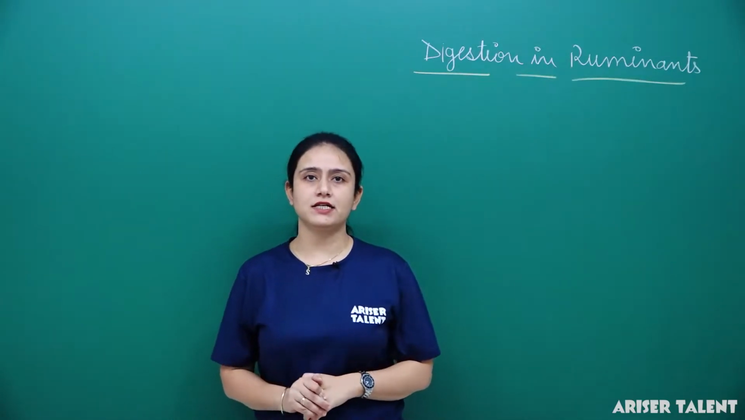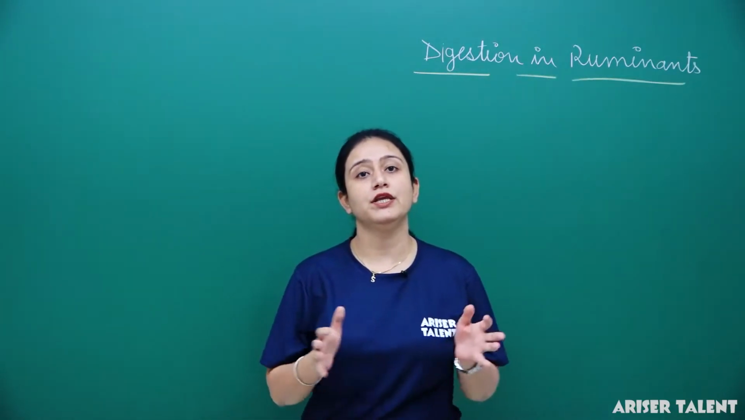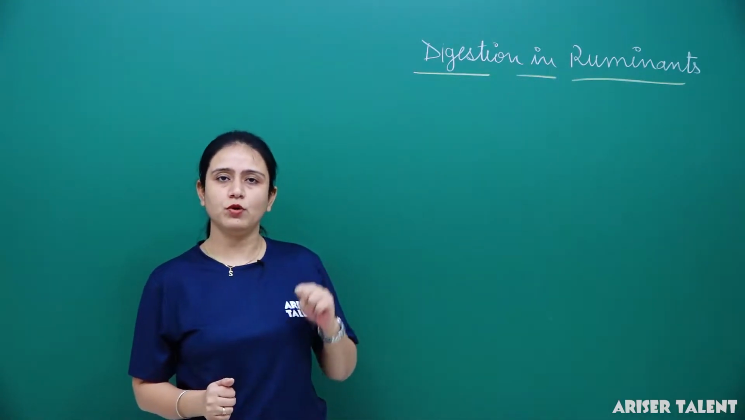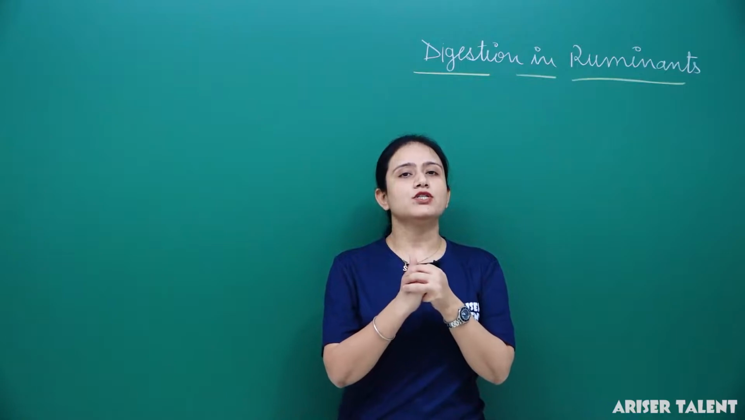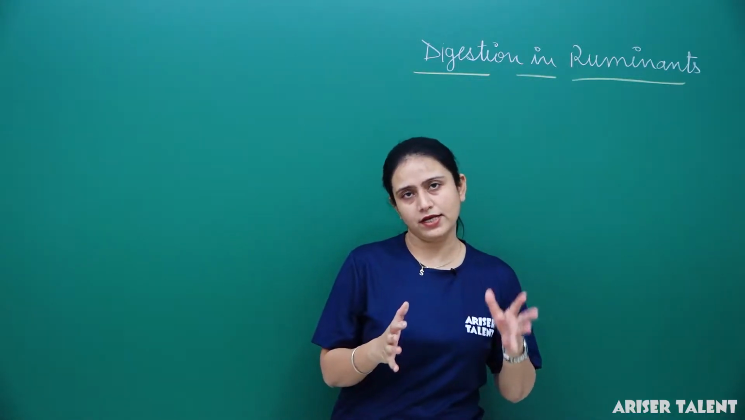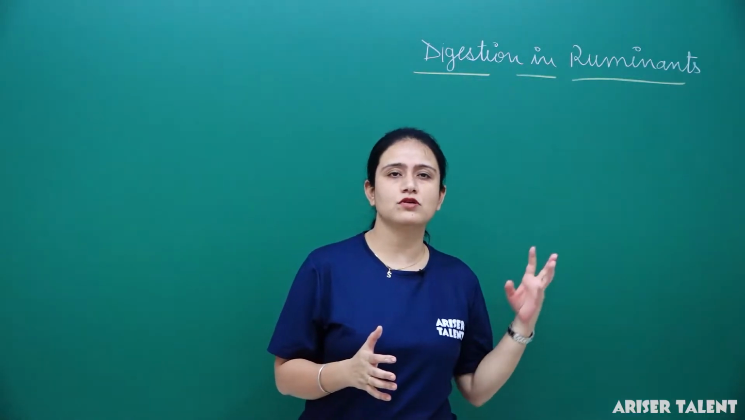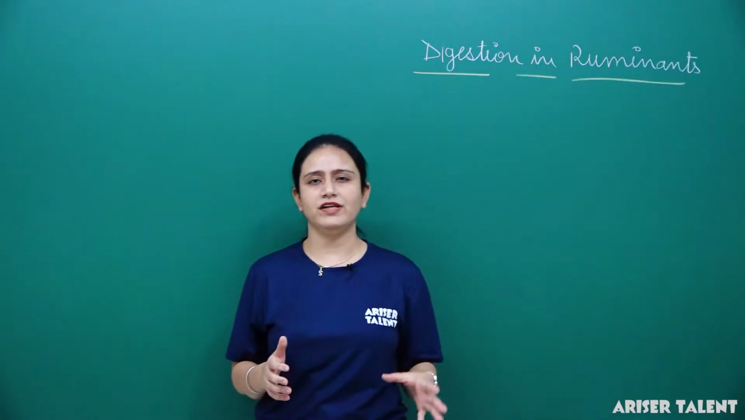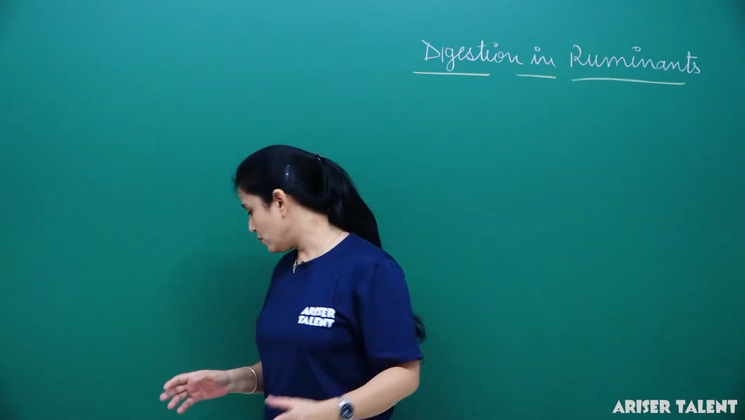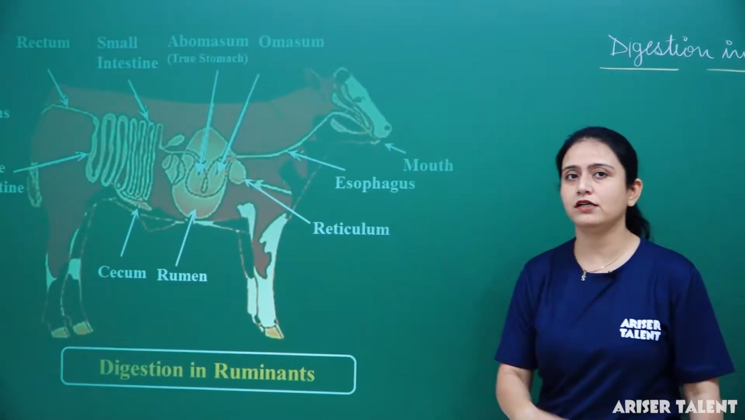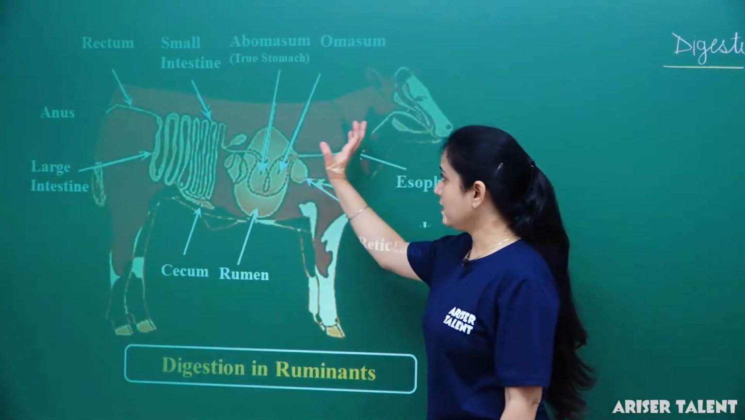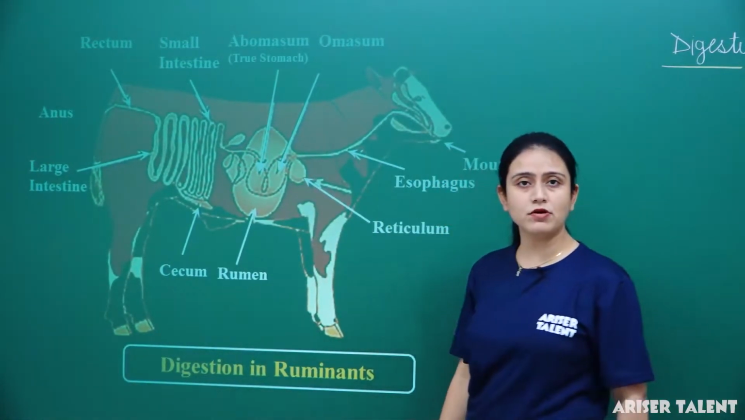In my previous lecture, I taught you digestion in humans. Now we are going to talk about a very interesting topic, that is digestion in ruminants. You have all seen cows, ox, buffaloes in your street or in villages or somewhere else. So let me explain here. First of all, let me show you a diagram of a ruminant. Here I have taken a cow and you can see the internal digestive system of the ruminant.